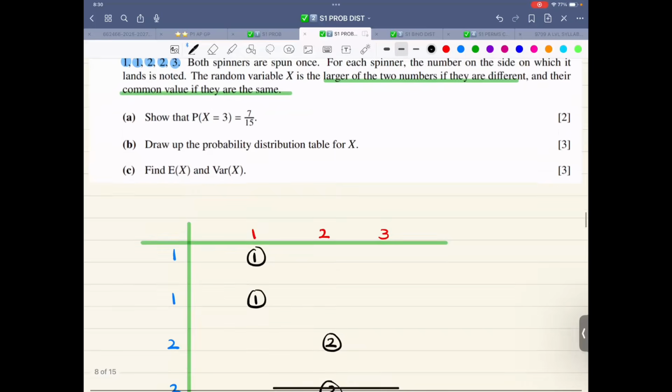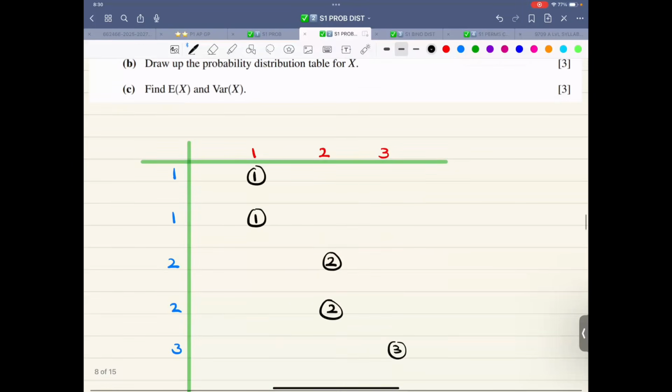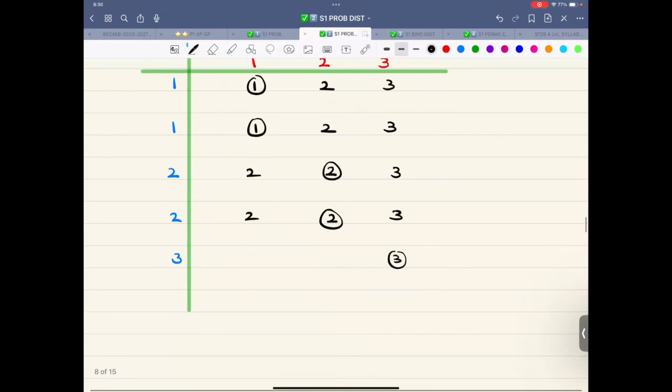Let me go horizontally because it's easier to see that. Larger of the two numbers. 1 and 2 will be 2. 1 and 3 will be 3. 1 and 2 will be 2. 1 and 3 will be 3. 2 and 1 will be 2. 2 and 3 will be 3. This is the same. And 3, 1 will be 3. 3, 2 will be 3. All good?